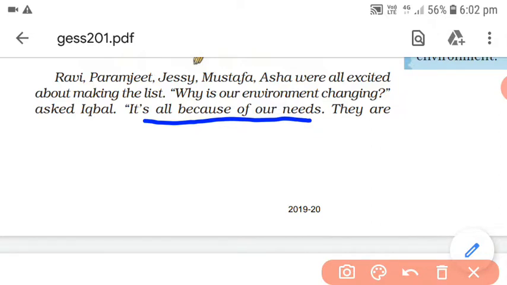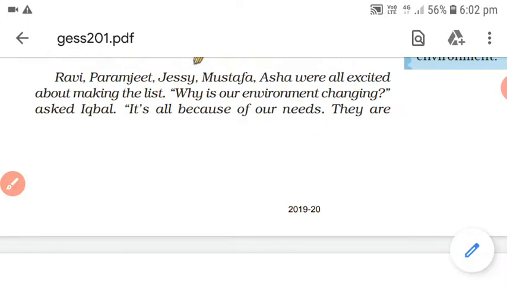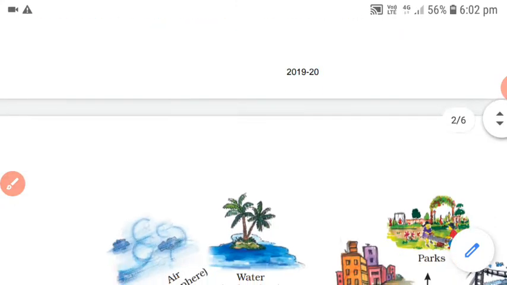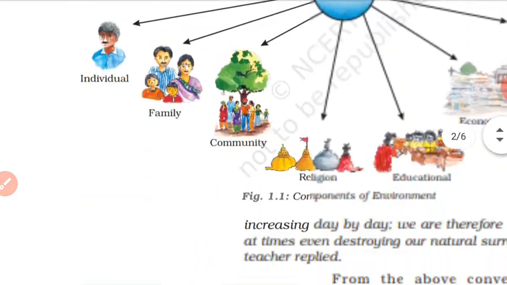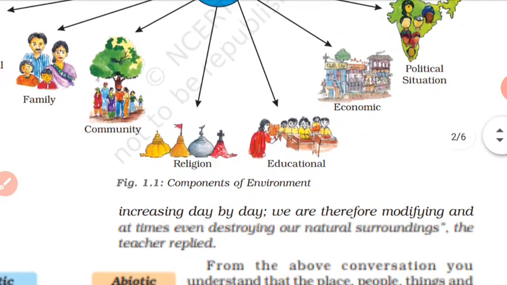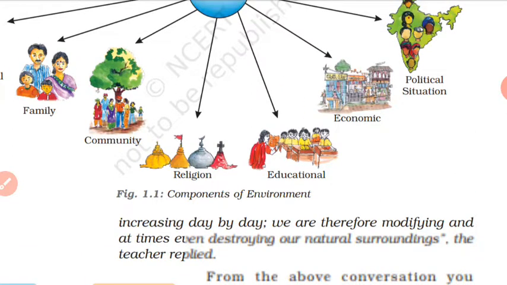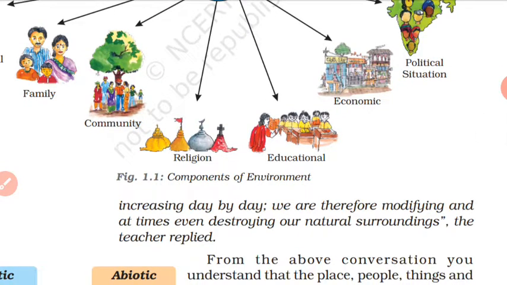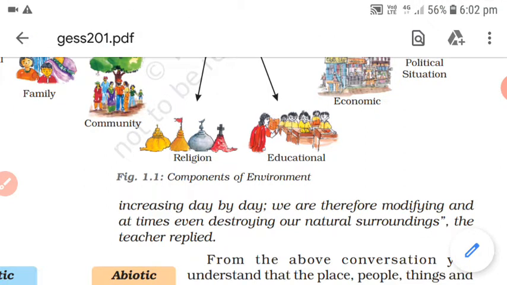क्योंकि we people, whatever we need to make our lives comfortable, we just keep changing the environment, we just keep modifying the environment. As you can find, they are increasing day by day. So ultimately we are modifying and at times even destroying our natural surroundings as our needs are increasing day by day, and because of this modification we are actually destroying our natural surroundings. And this was the reply given by the teacher.